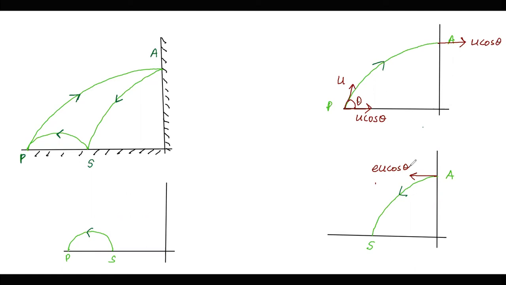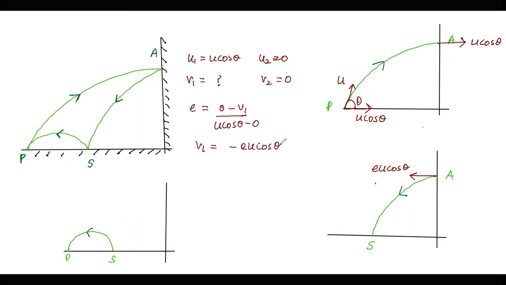Again the same thing is done. We are taking u1 as u cos theta, u2 as 0, that is the velocity of the wall. v1 we don't know, and v2 is equal to 0. If I apply e equals v2 minus v1 by u1 minus u2, we get v1 as minus e u cos theta.